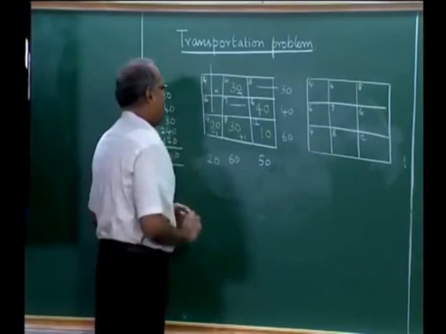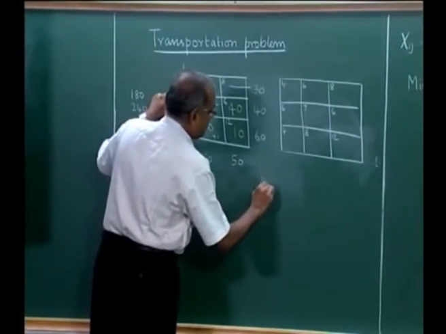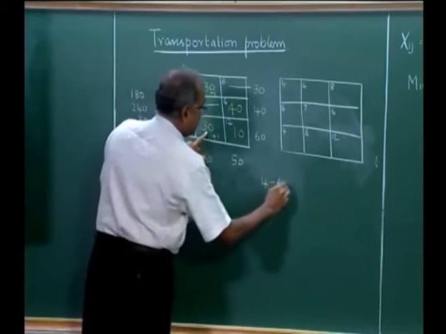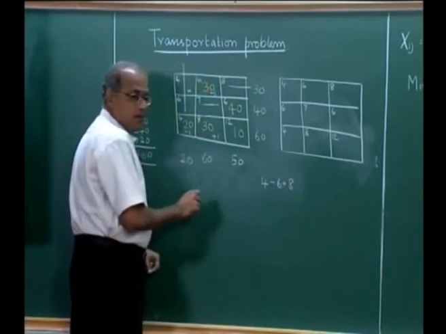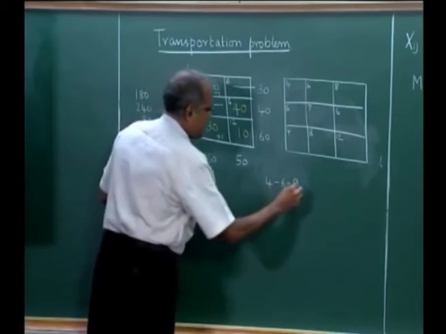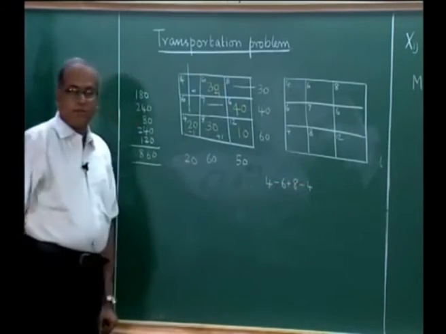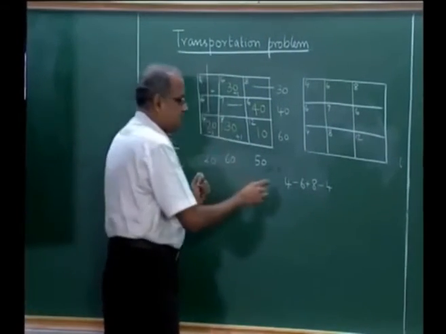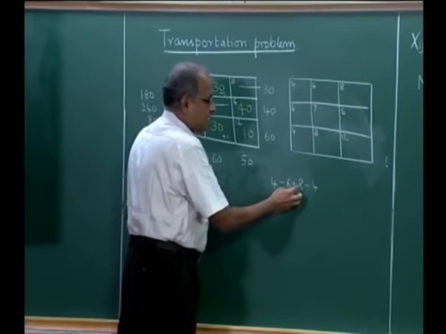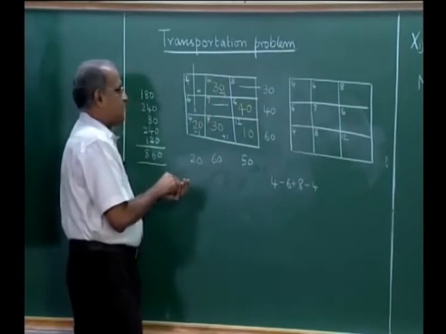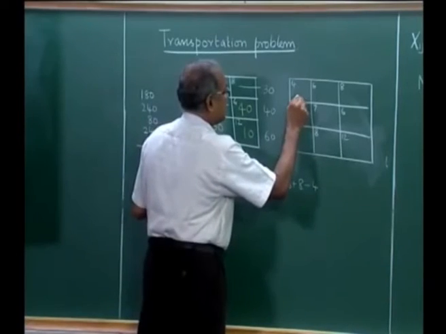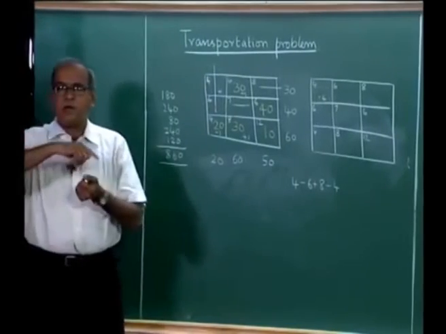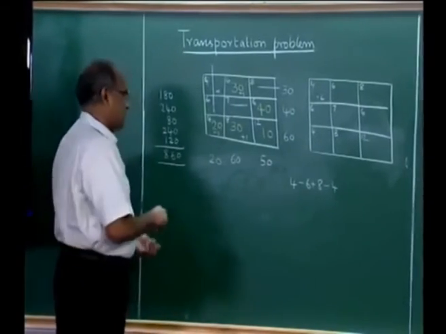So, when I put a plus 1 here, then my cost will go up by 4, it will reduce by 6 because I have taken away 1, it will go up by 8 because of this plus 1, and it will go with a minus 4 because I have removed 1. So, the net cost of putting a 1 here is 4 minus 6, which is minus 2, plus 8 is 10, minus 4 is 6. So, it is plus 6, and by putting a 1 here my cost is only going to increase and it is not going to decrease.